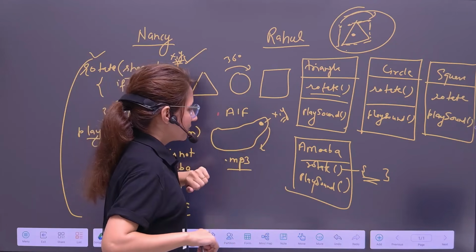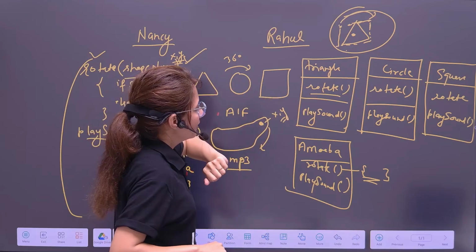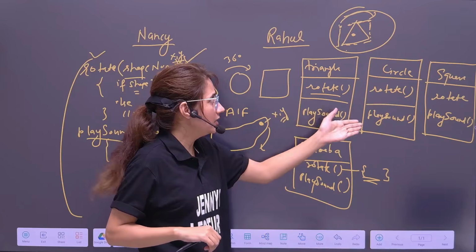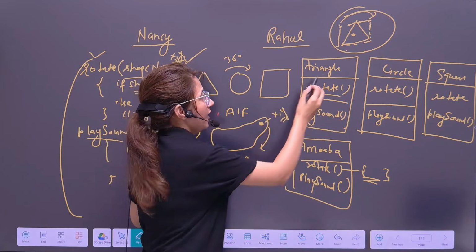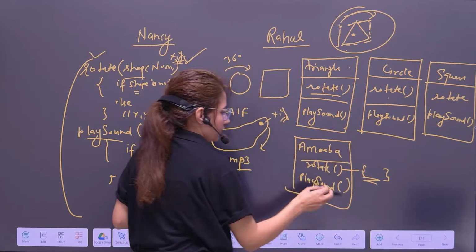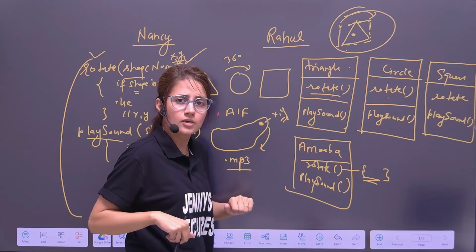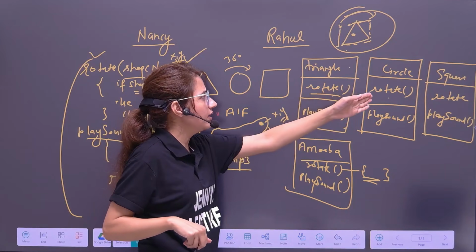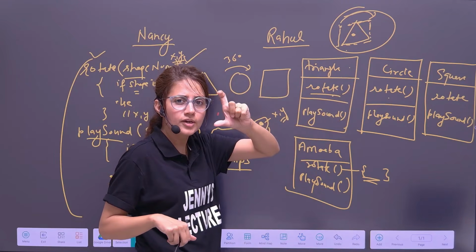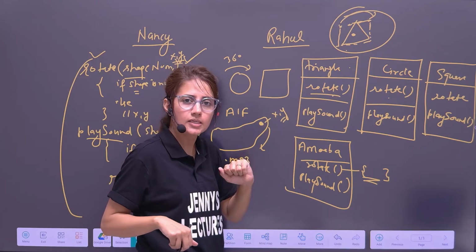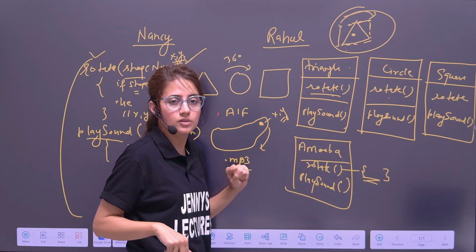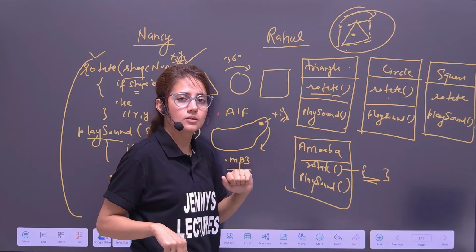Now, okay, fine. Now Nancy will say there is so much duplicate code here in Rahul's program. In every class, there is rotate, play sound, and rotate, play sound. What's the need of this? The code of rotate for these three classes is the same, so why write it in these three classes? The code of play sound is also the same for these three. For this one it's different. Why write this duplicate code?